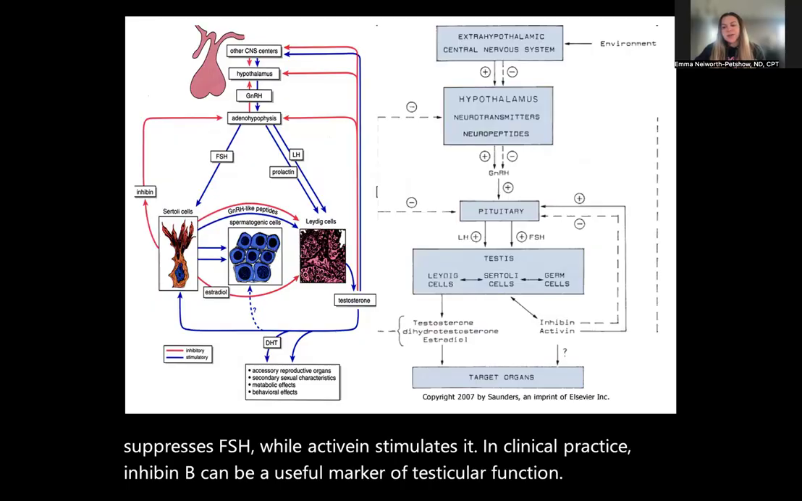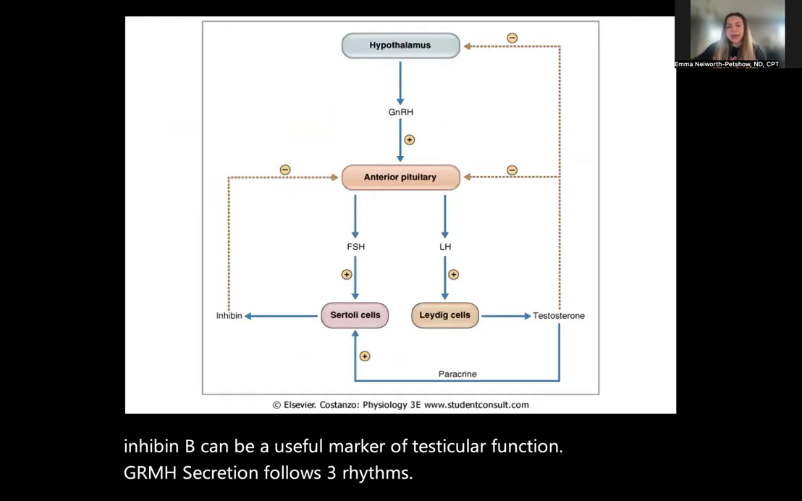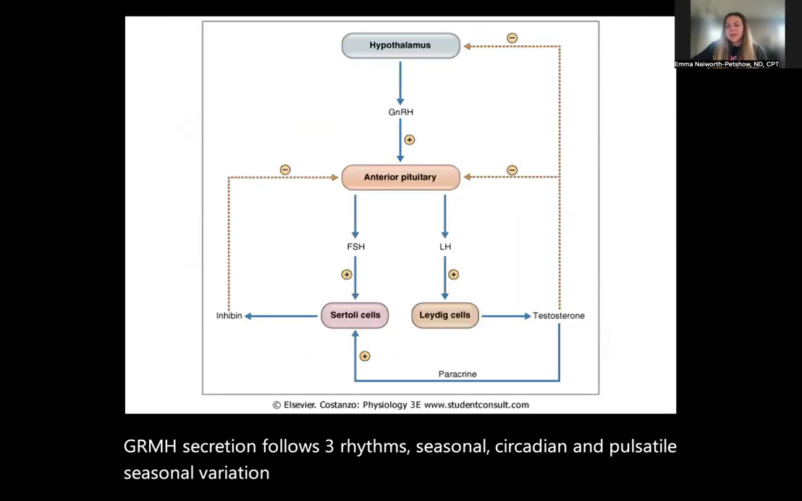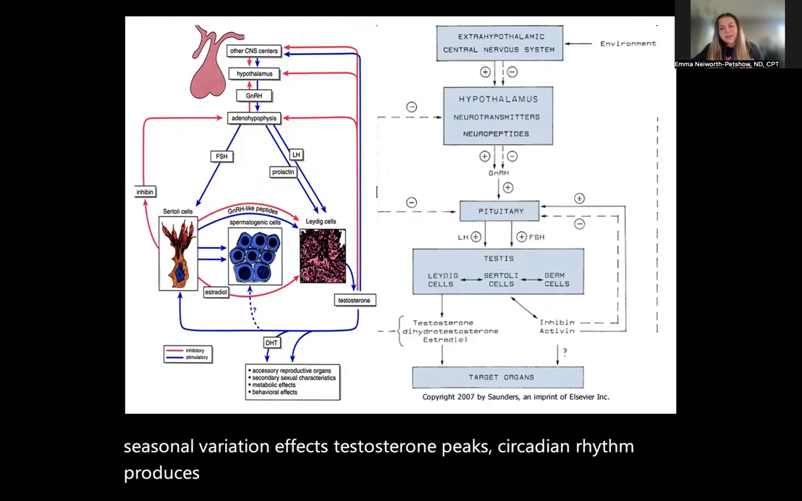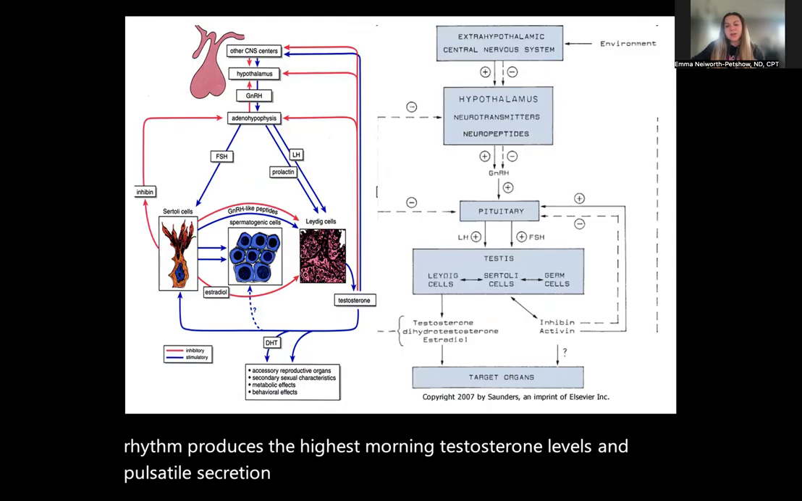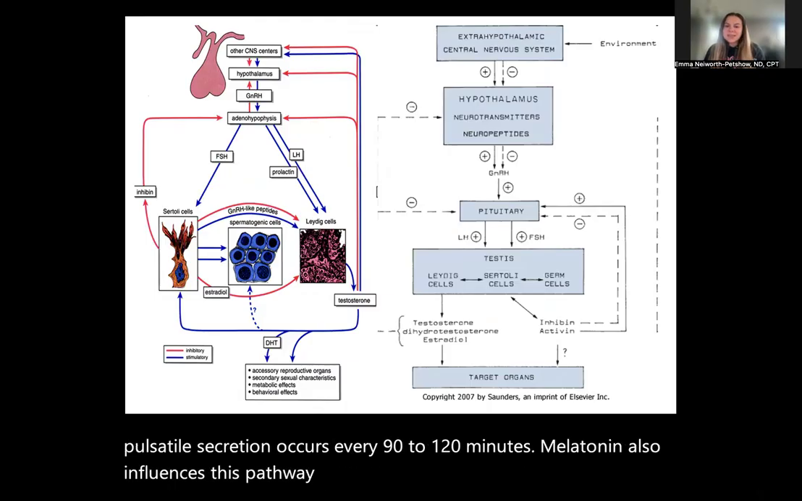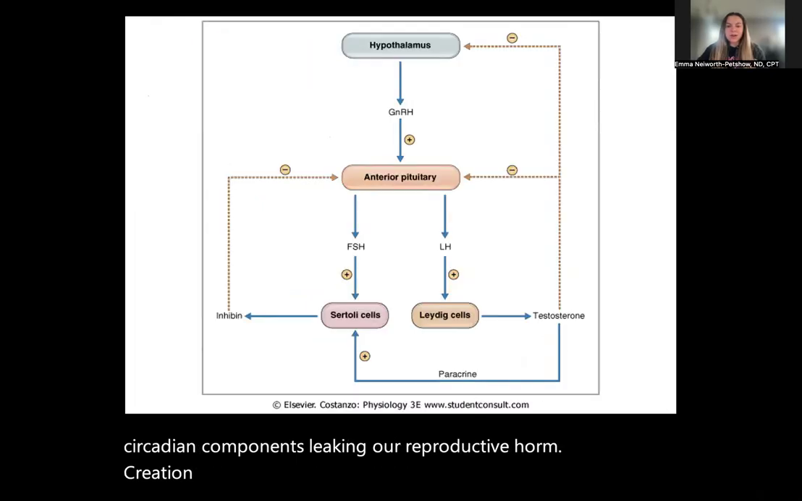GnRH secretion follows three rhythms: seasonal, circadian, and pulsatile. Seasonal variation affects testosterone peaks. Circadian rhythm produces the highest morning testosterone levels, and pulsatile secretion occurs every 90 to 120 minutes. Melatonin also influences this pathway, as it can influence both seasonal and circadian components, linking our reproductive hormone secretion to the body's internal clock.